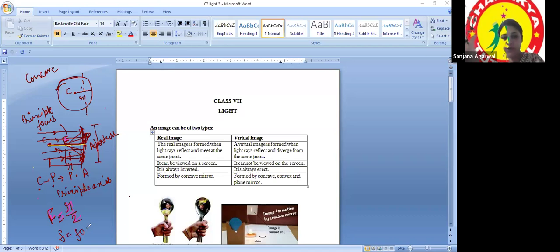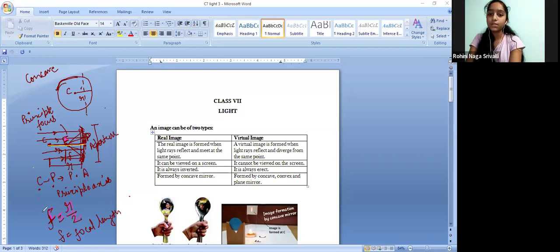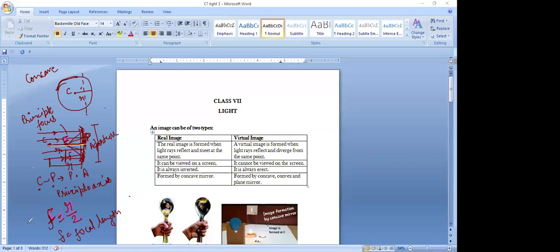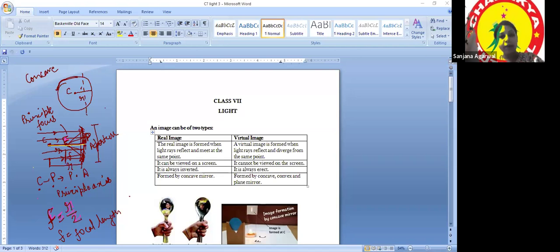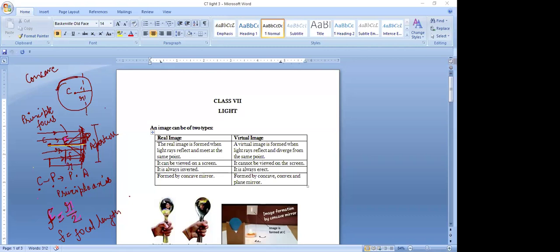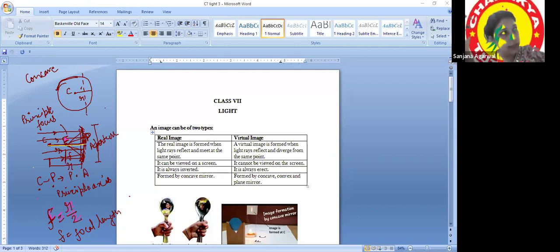I know a few of you must be wondering, this is not mentioned in our NCERT. Then what is this? I wanted to tell you something more than what is mentioned in your NCERT. You will like it. Ma'am, what textbook is this from? If it is not from NCERT, where is it from? This is something extra. It is not up to the level of class 7, a little higher level. You are soon going to study it in your higher classes.